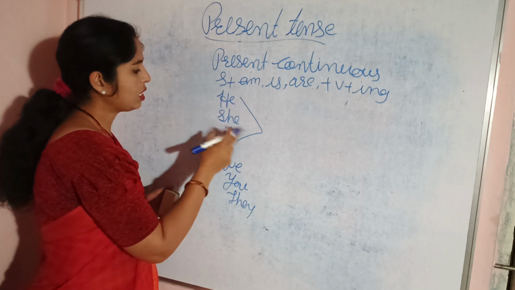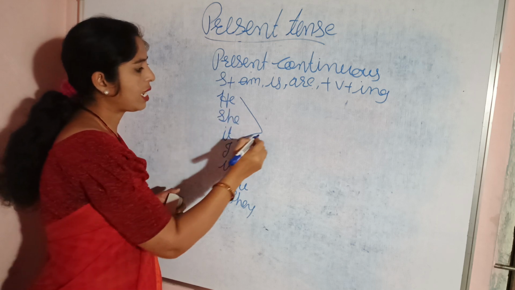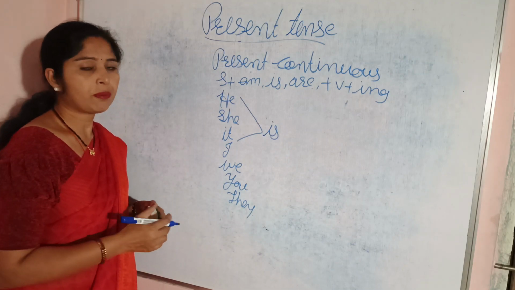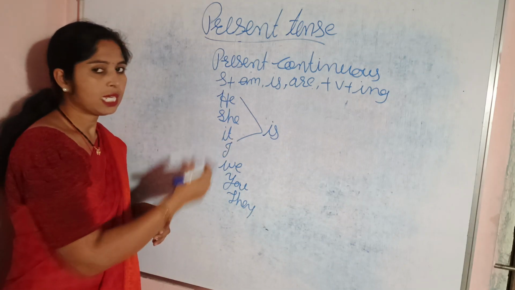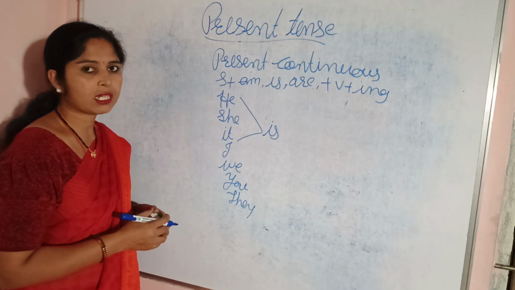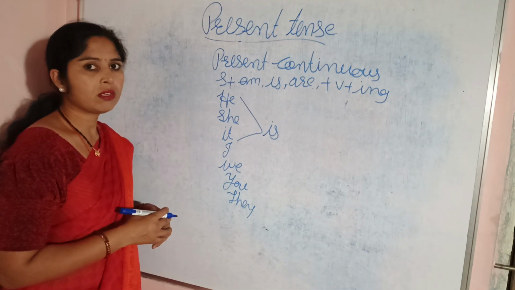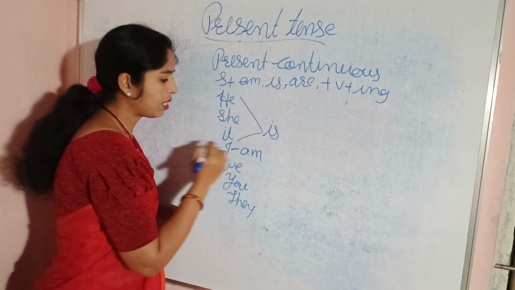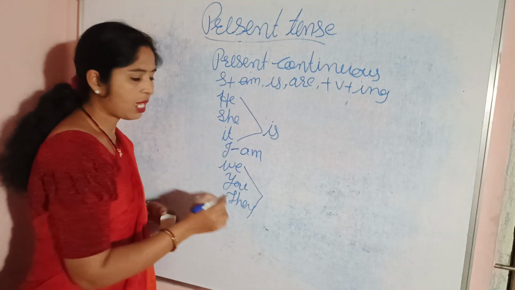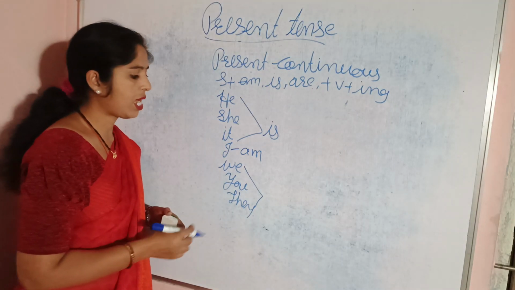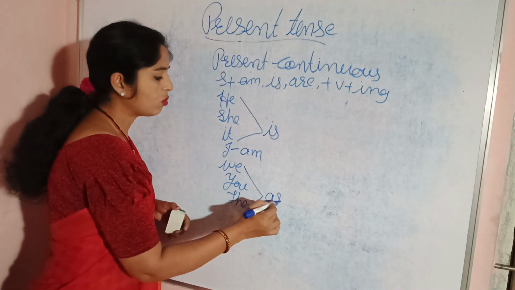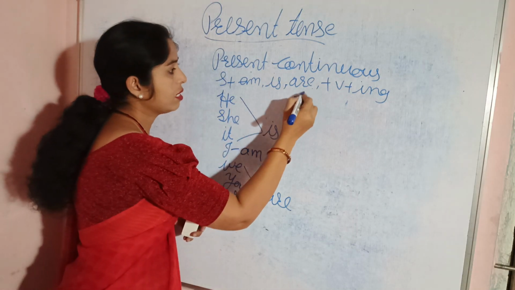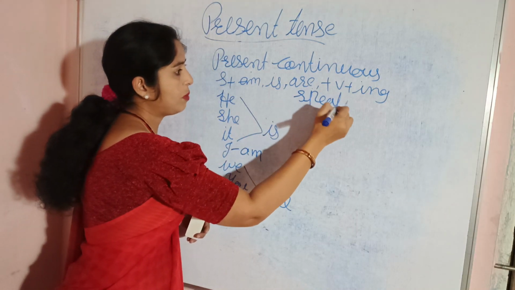So after she, he and it, we should write is, the helping verb, because these are all included in the singular subjects category. Then after I, we always write am. And these are all plural pronouns, so after them we should write are. Now, how can we write if I take the verb speak?